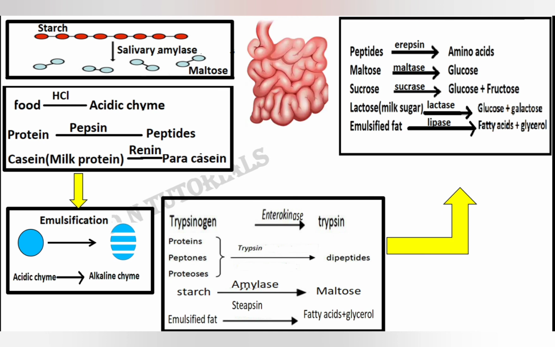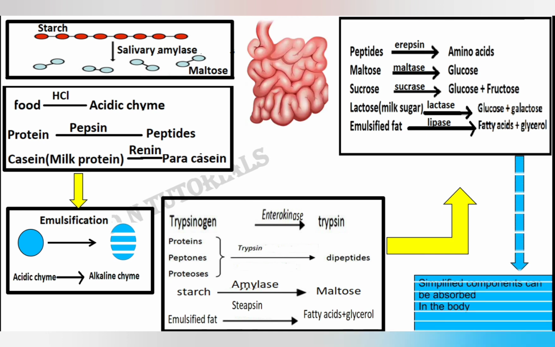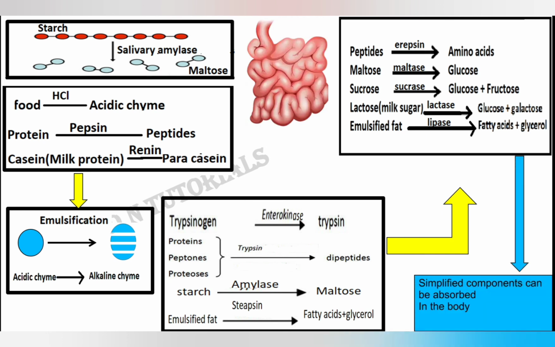So amino acids, glucose, fructose, galactose, fatty acids and glycerol, these are all simple components, right, which can be absorbed into our body readily. So that's all about the enzymatic action that happens in our body.